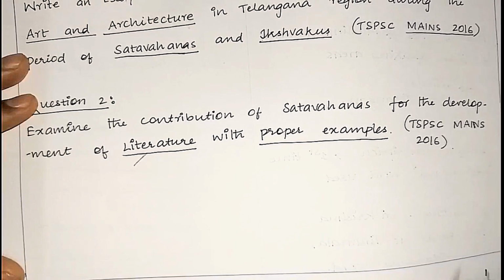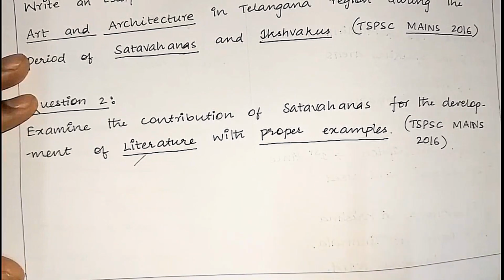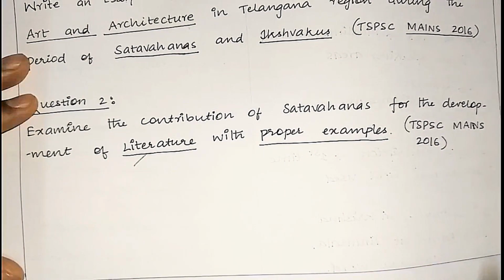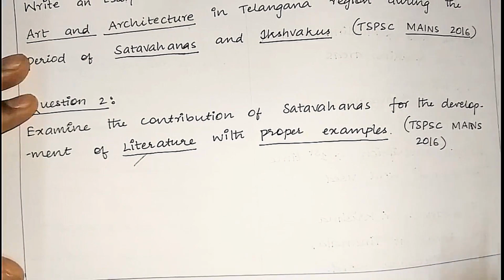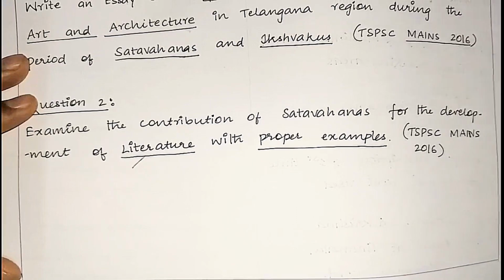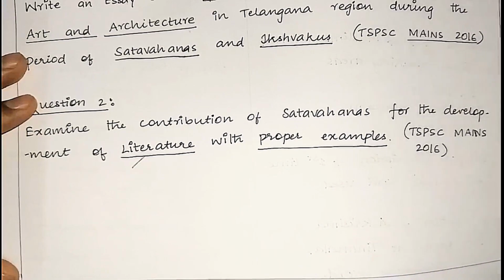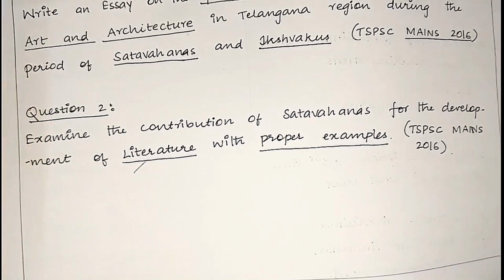And whenever the question comes on religion, think that as we move from the Shatavahanas to the Ikshvakus, Buddhism is reducing and Brahmanism is rising in significance. You can write anything. You can write in literature as well. You can write in art and architecture. You can write many things. So that is all it is.